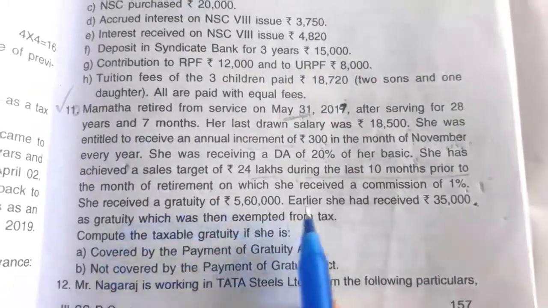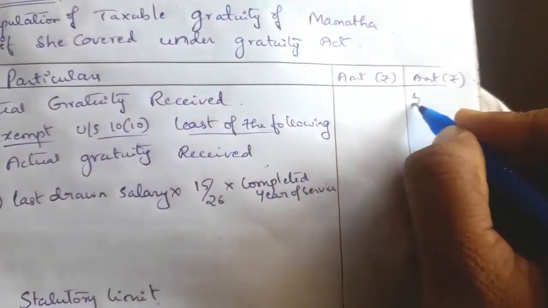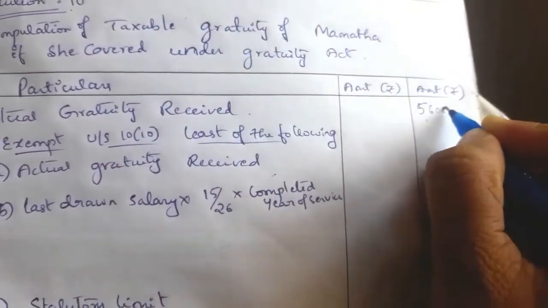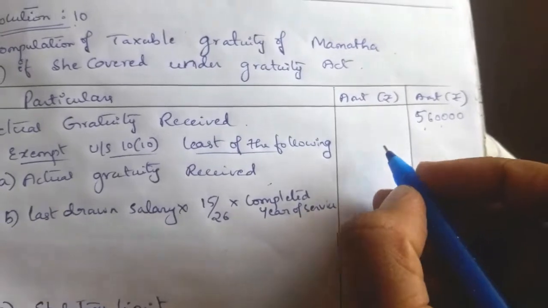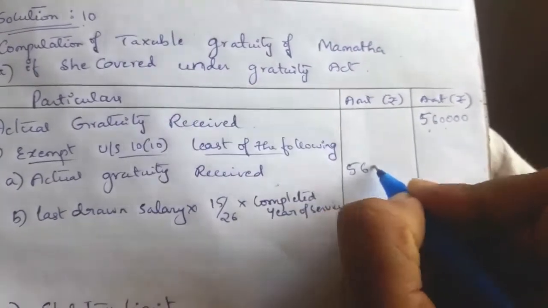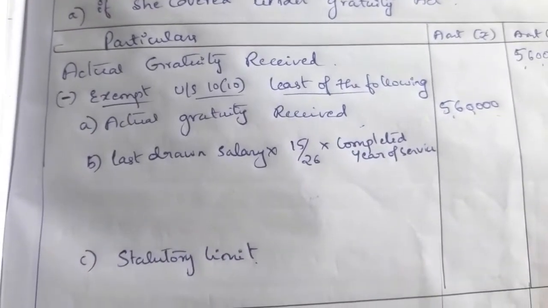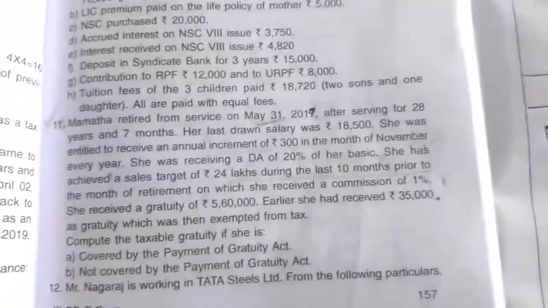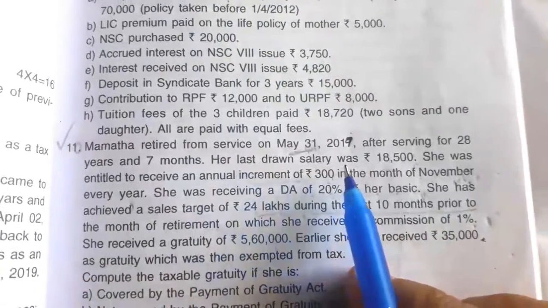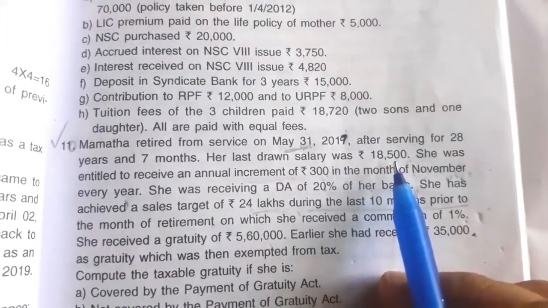She received a gratuity of rupees 5,60,000. So 5,60,000 is the actual gratuity. So here also 5,60,000. Next we have to take the last drawn salary. Her last drawn salary is directly given as 18,500.